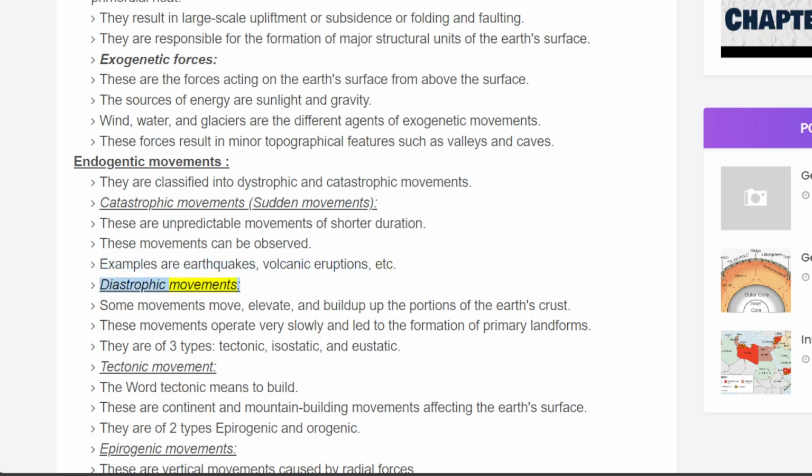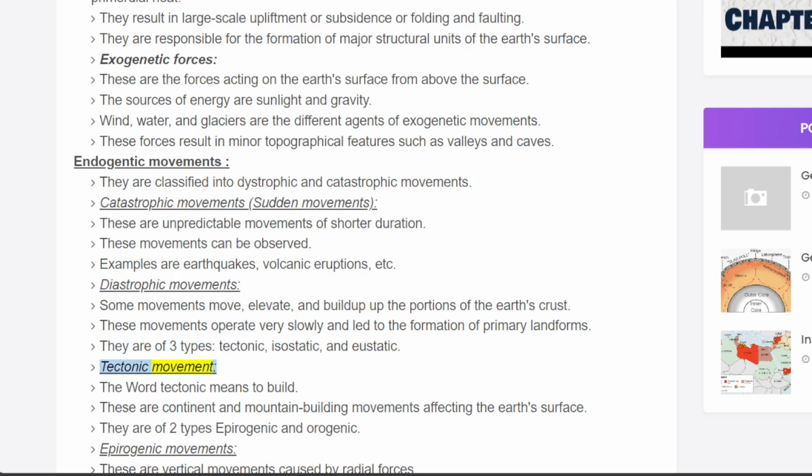Diastrophic movements. Some movements move, elevate, and build up the portions of the Earth's crust. These movements operate very slowly and lead to the formation of primary landforms. They are of three types: tectonic, isostatic, and eustatic.